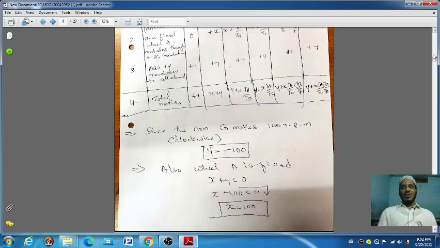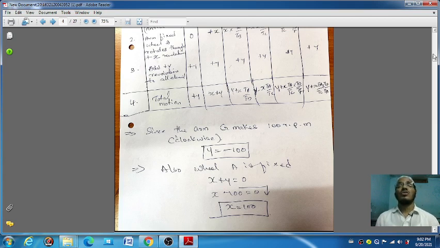Next, since the arm G makes 100 RPM in the clockwise direction, in that third bit the question is given the arm G makes 100 RPM in clockwise direction. That's why y is equal to 0 minus 100. You know very well, if it is anti-clockwise, you have to take the plus 1.